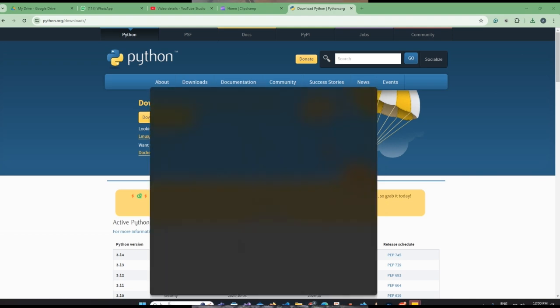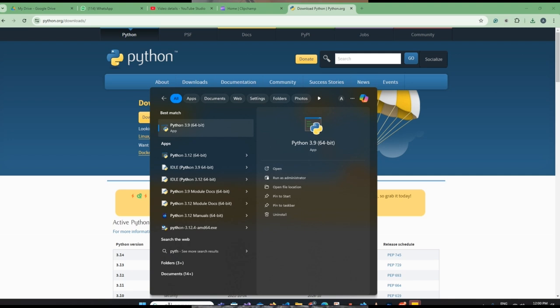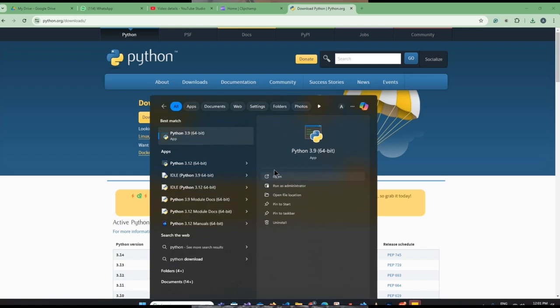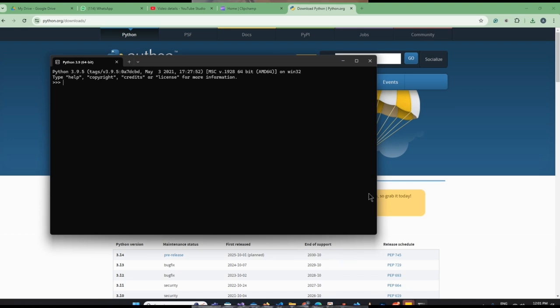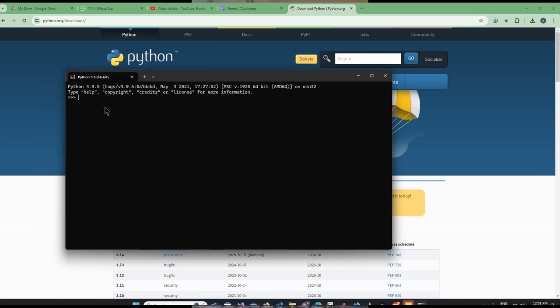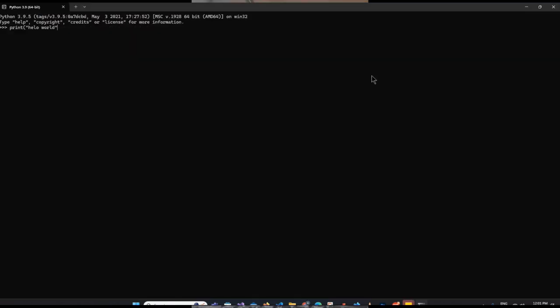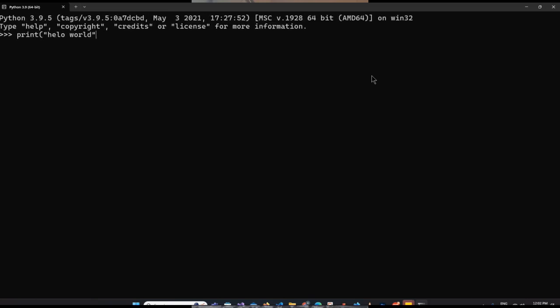Once your Python is installed, you can check that it is installed properly. I've been using Python for a very long time, and the version that I'm using is 3.9. I can just click on the 3 here, and this is basically a shell where I can use Python. Here you can write certain Python code. Just for example, if I want to show you the very famous thing, if I want to print hello world, I hope this is visible. In case not, we will try to increase the size.